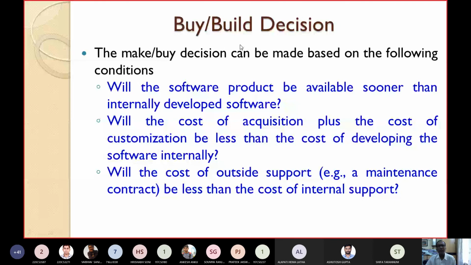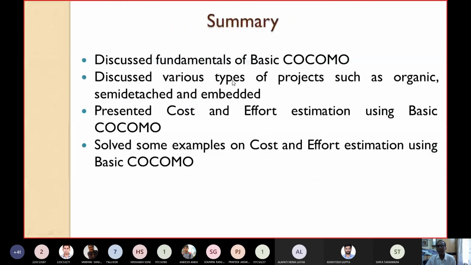Today we have discussed the fundamental concepts of basic COCOMO or COCOMO 81. We have discussed various types of software projects or software products. They can be divided into 3 types, such as organic products, semi-detached products, and embedded products. I have given examples of all the 3 types of products. We have presented the cost and effort estimation using basic COCOMO. The 2 equations I have given show how we can estimate cost and effort using basic COCOMO. We have solved some exercises on cost and effort estimation using basic COCOMO. Also, we had given one exercise that you have to do yourself.